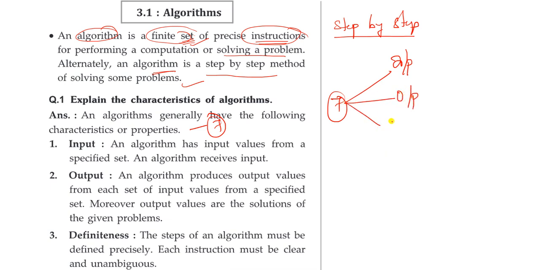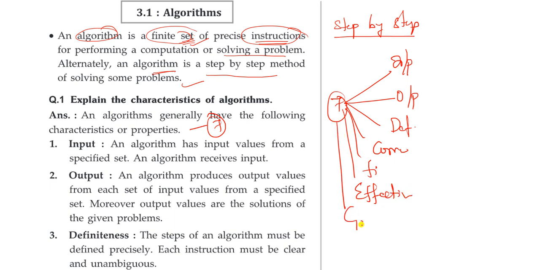Next we have definiteness, then correctness, finiteness, effectiveness, and next one we have generality. So these are all 7 properties we have for an algorithm. In order to write an algorithm you need to follow all these properties.